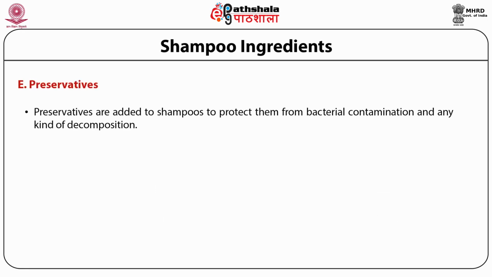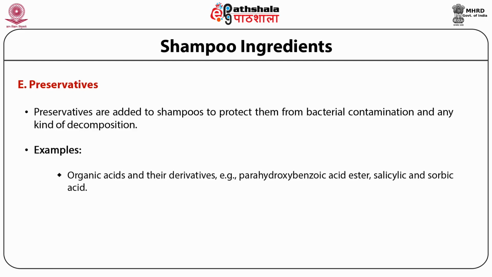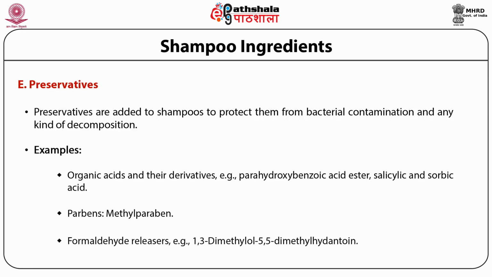Preservatives are added to shampoos to protect them from bacterial contamination and any other kind of decomposition. The examples of preservatives which are added in the shampoos include organic acids and their derivatives like para-hydroxybenzoic acid esters, salicylic and sorbic acid. Parabens are also added, and the most commonly used paraben which is added as a preservative is methyl paraben. Formaldehyde releasers are also added as preservatives.